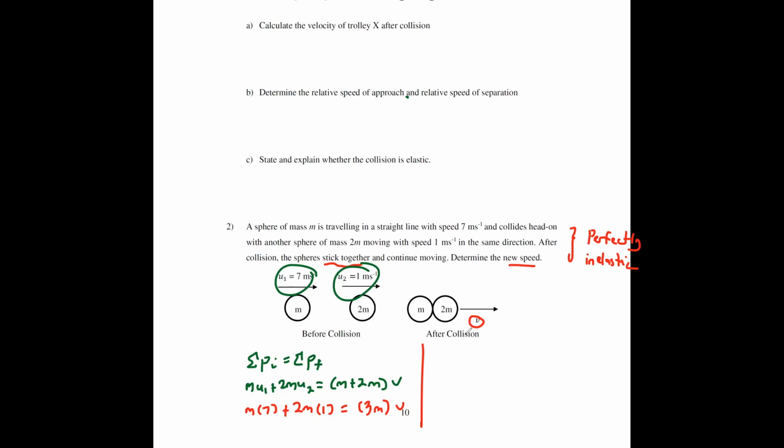So the end result is that you have 7m plus 2m. You get 9m equals 3mv. Although you do not know the mass, it is fine. The mass will cancel off. Eventually, you get the final answer v as 9 divided by 3, giving you 3.0 meters per second. This is one part of your conservation of momentum.